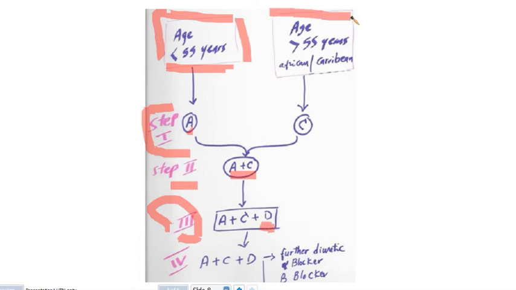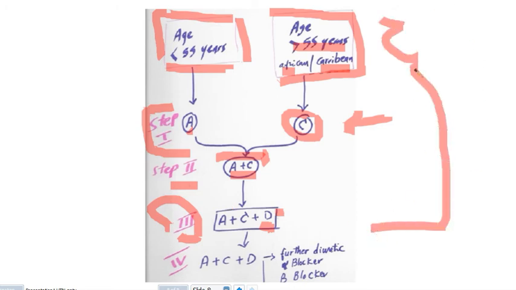For patient who is older, more than 50 years, or of African or Caribbean origin, we start with the calcium channel blocker because these patients are genetically resistant to ACE inhibitor. So we start with calcium channel blocker. If no response, we can add ACE to this patient. And in the stage 3, if there is still resistance to treatment, we can add diuretics. So we can use this diagram in the exam situation, because some scenarios in the questions come with this diagram.